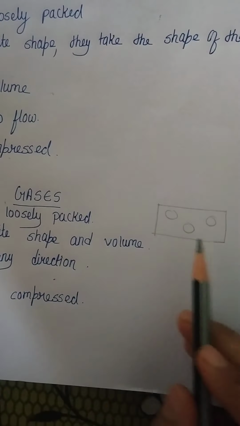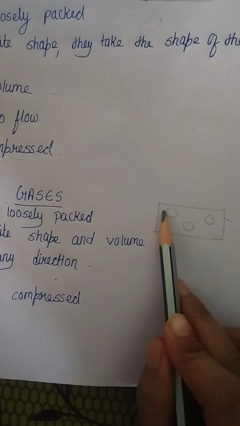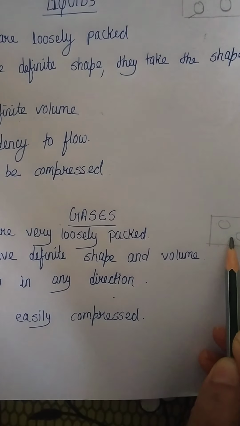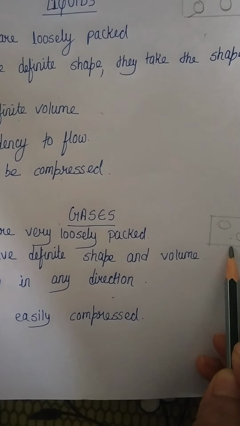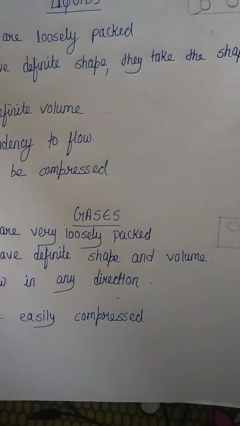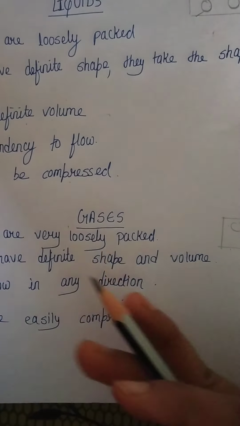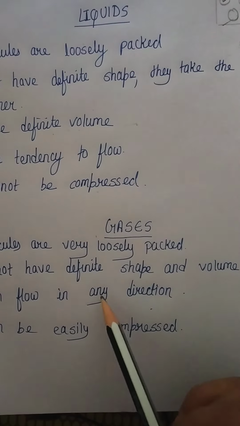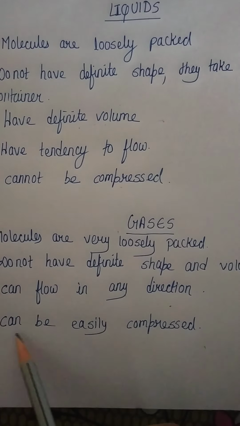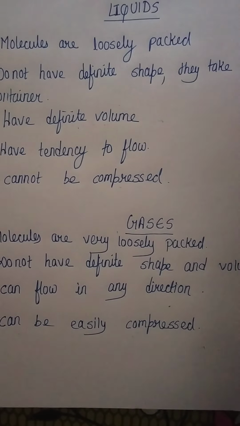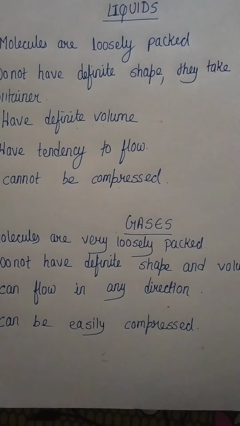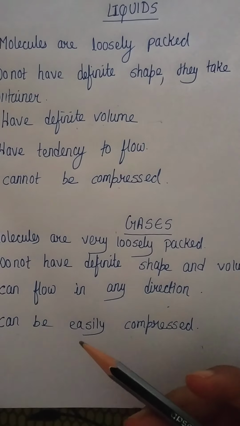Now let's move to the third state, that is gases. Here the molecules are very far apart from each other. They are very loosely packed. That's why they do not have definite shape, nor do they have definite volume, and they can flow in any direction, unlike liquid. They can be easily compressed. So it is very clear. You can easily differentiate the three states of matter on the basis of their shape, volume, and the nature of their molecules.